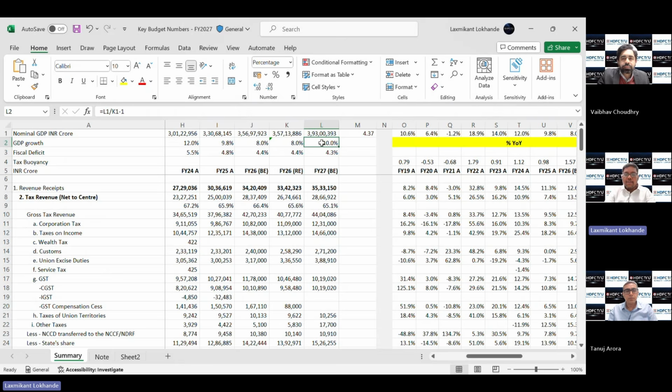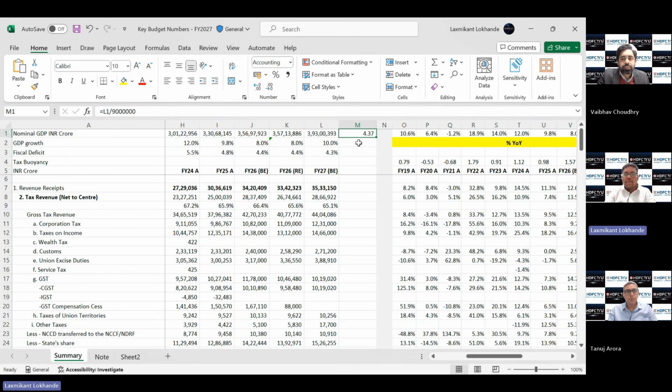So this 10% figure on a low base looks like a reasonable estimate from a nominal GDP growth perspective. Also, if we see nominal GDP in terms of dollars, we have seen a sharp reversal in the rupee after this US-India trade deal announcement. So at around the 90 mark against USD, this translates to around 4.37 trillion in USD terms.